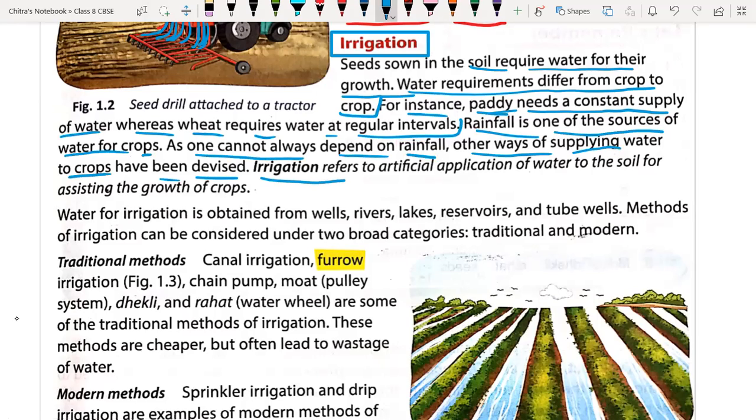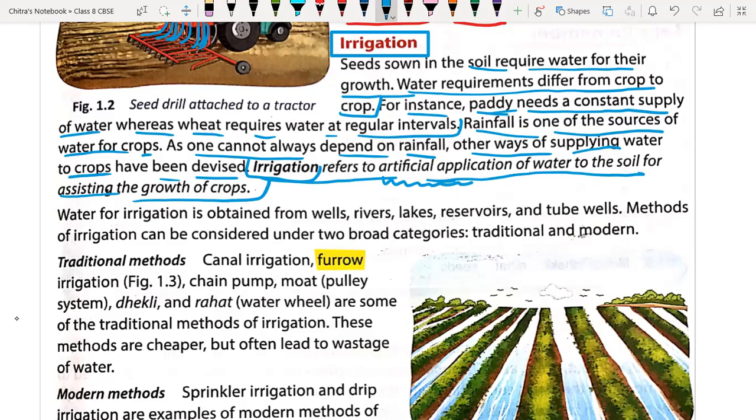Like we have irrigation. See, what is irrigation? That we have to understand. What is irrigation? It refers to water supply to the crop. So irrigation refers to the artificial application of water to the soil for assisting the growth of the crop. So irrigation is nothing but the artificial method. It is an artificial method because crops cannot depend totally on rainwater.